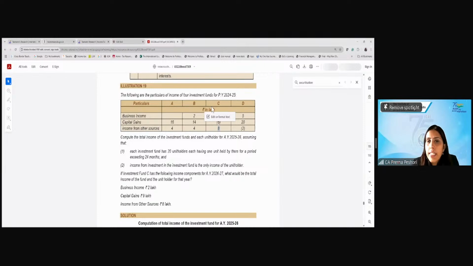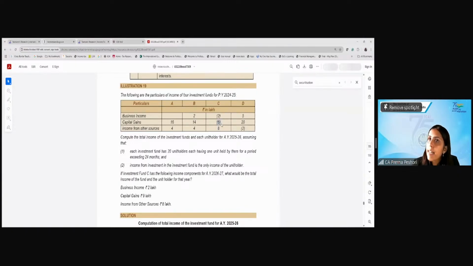Yes. So see, before you distribute to the unit holder, you will first set off this 2 against this 8. So technically, this 2 will not be present anymore. So what you will distribute to the unit holder is only 6 under the head income from other sources, right?